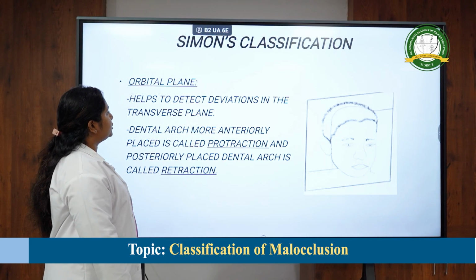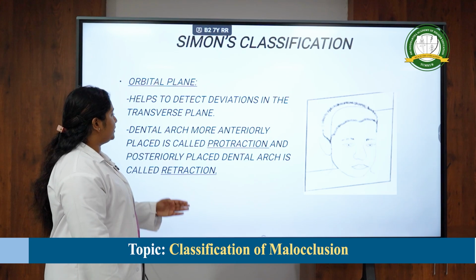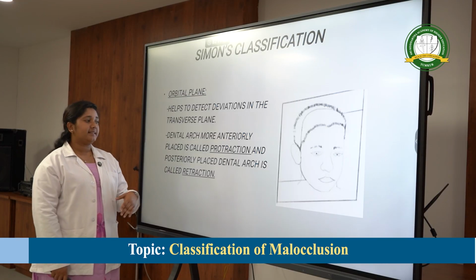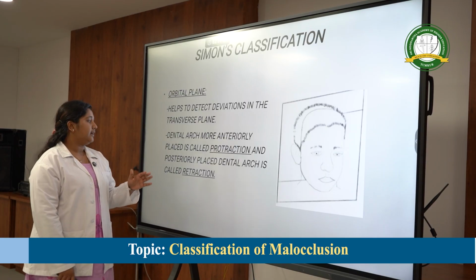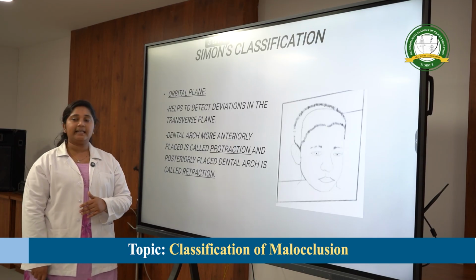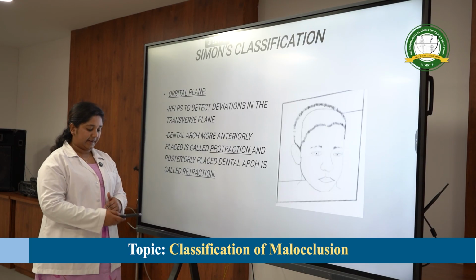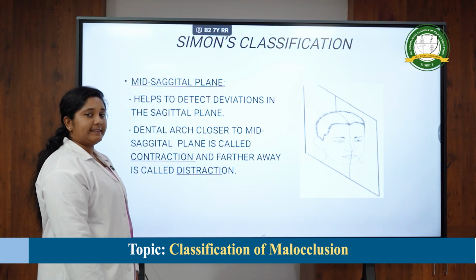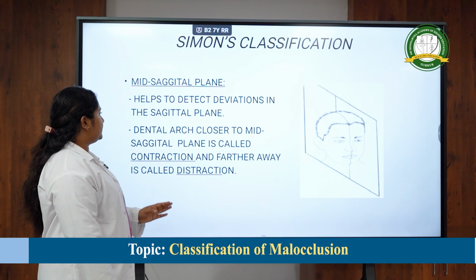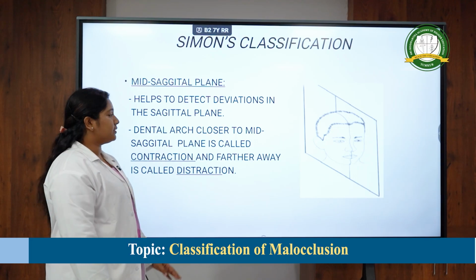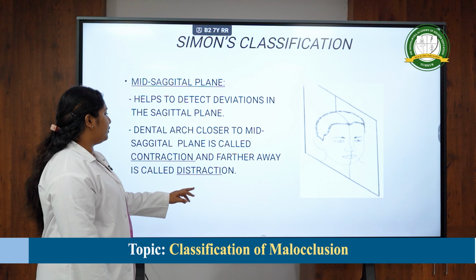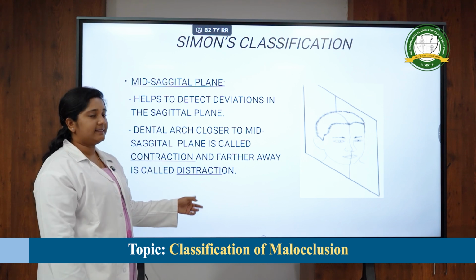The orbital plane helps to detect deviations in the transverse plane. If the dental arch is more anteriorly positioned, it is called protraction, and when it is posteriorly placed, it is called retraction. Next, the mid-sagittal plane helps to detect deviation in the mid-sagittal plane. A dental arch closer to the mid-sagittal plane is called contraction, and if it is moving further away, it is called distraction.